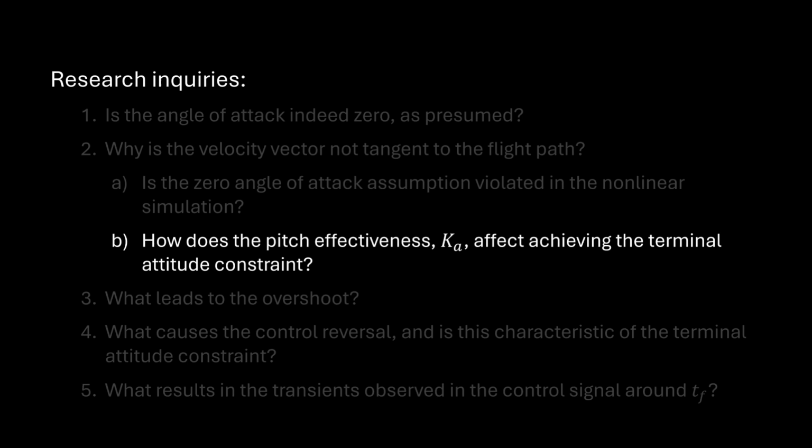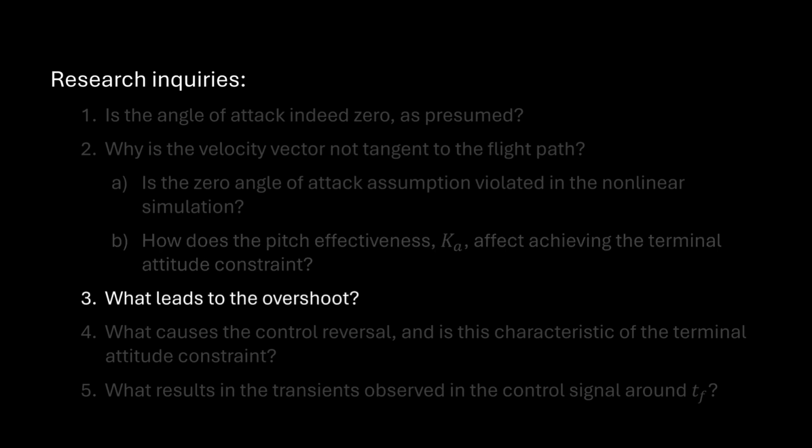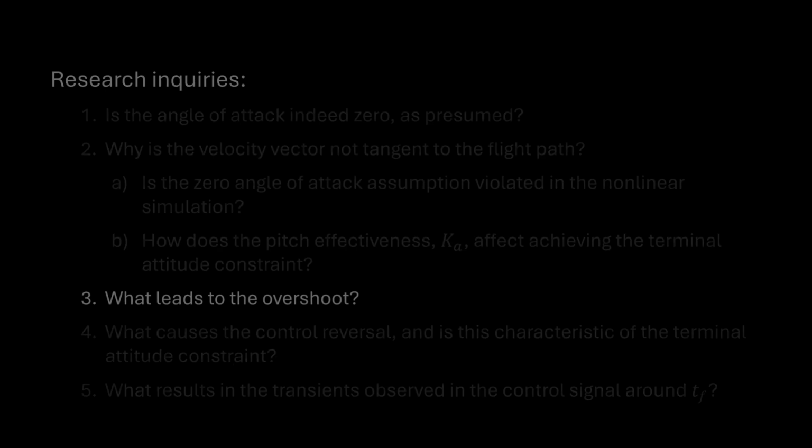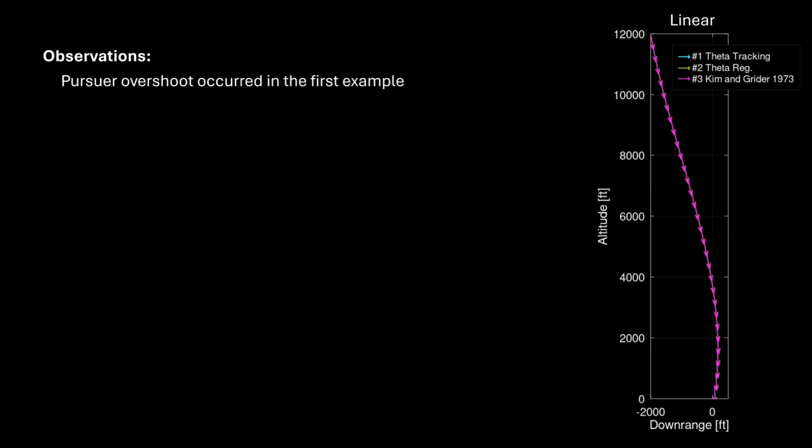And once realistic control limits are placed in the simulation, the pursuer performance can vary if z-del-E is so small that unrealistic control effects are required. Now we go back to the question of what causes the overshoot. We saw overshoot in the first example.